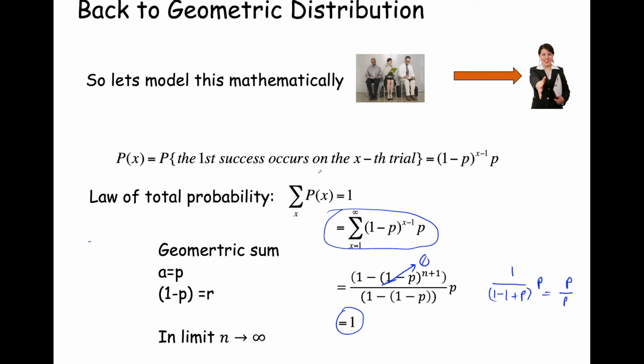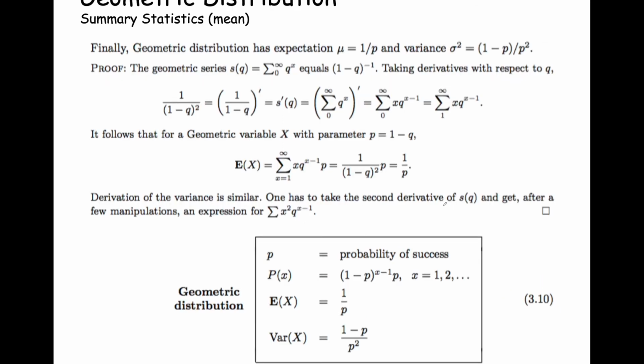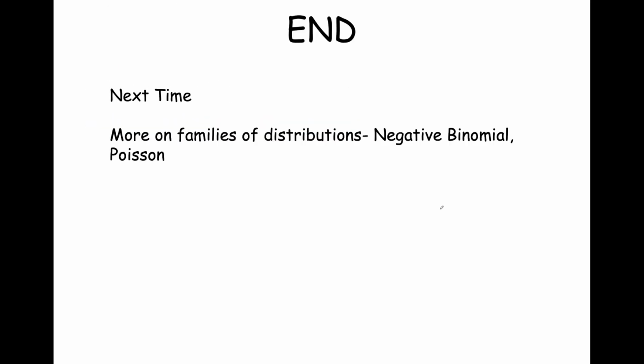All of those probabilities add to 1. And so, yes, it is absolutely a probability, and therefore we call it the geometric distribution because it's governed by the geometric series.